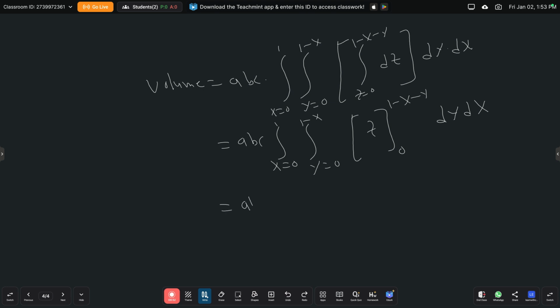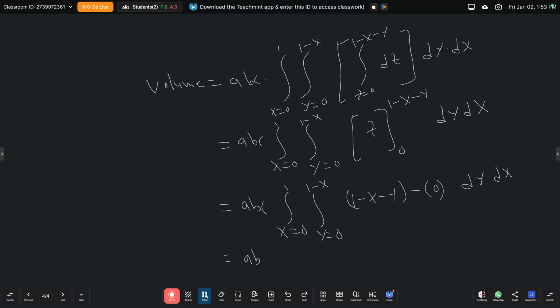This is equal to abc into x from 0 to 1, y from 0 to 1 minus x. Substituting the upper limit 1 minus x minus y minus lower limit 0 into dy into dx.